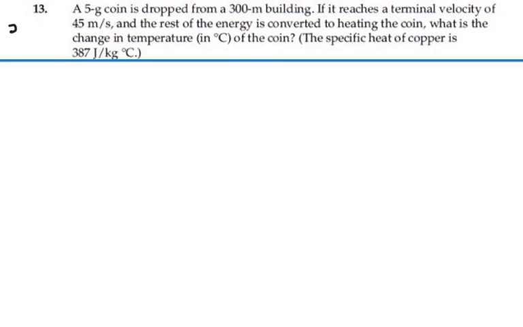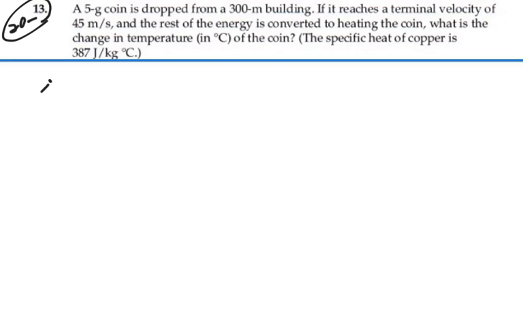Here's problem 2013. A 5-gram coin is dropped from a 300-meter building. If it reaches a terminal velocity of 45 meters per second and the rest of the energy is converted to heating the coin, what is the change in temperature in degrees Celsius of the coin? The specific heat of copper is 387 joules per kilogram per degree Celsius. There's a couple of ways to think about this problem.